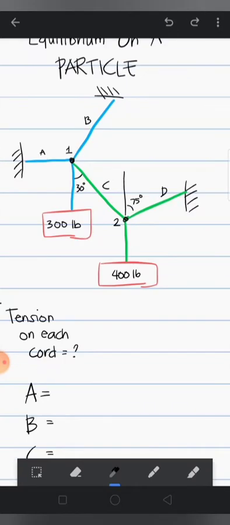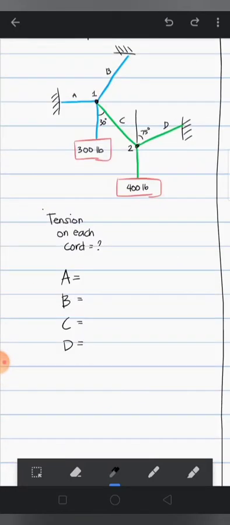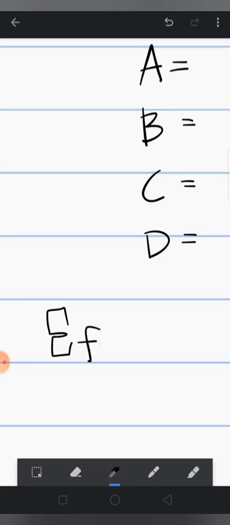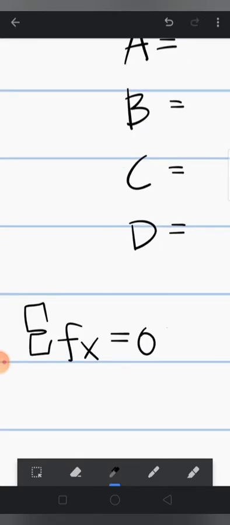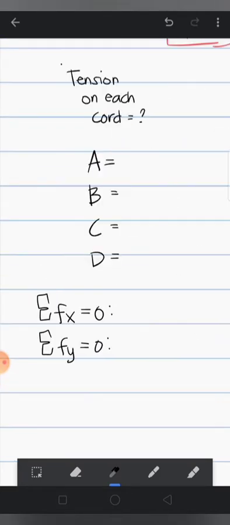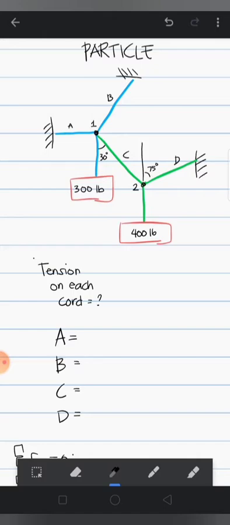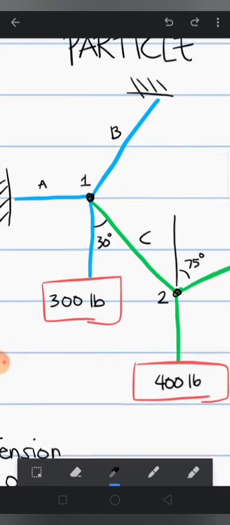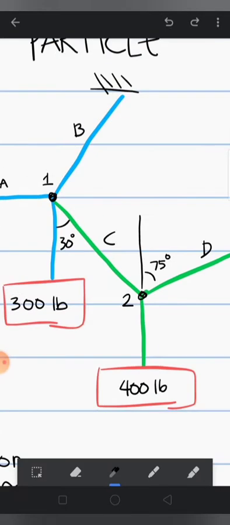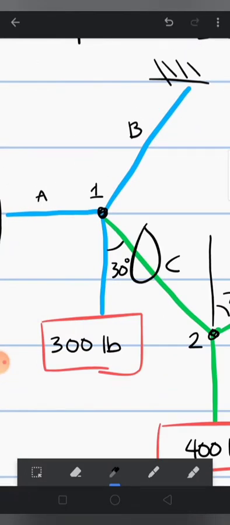So the better way to solve this is to start with the least number of unknowns, because as I've said, the equilibrium of a particle has only two equations, sum of the forces in the x and sum of the forces in the y. That's why we can only solve at most two unknowns. And take a look at this point 1. If we solve this one particle on that point 1, we have three unknowns.